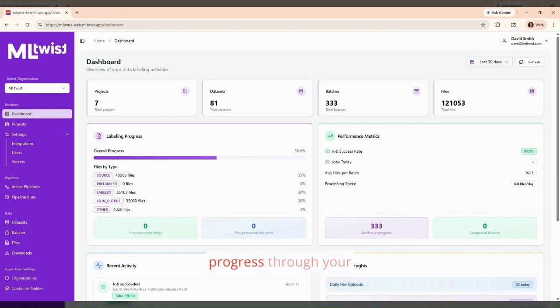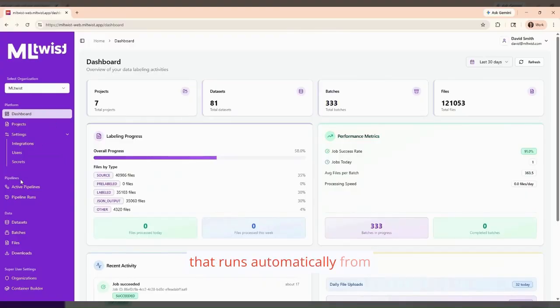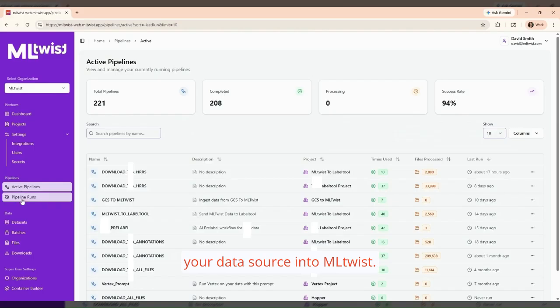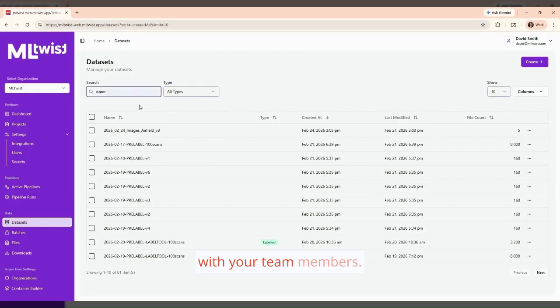Track your data's progress through your project dashboard. Create your own data pipeline that runs automatically from your data source into MLtwist. Next, you can use AI for pre-labeling. Select an LLM to create synthetic data on the fly, visualize and distribute your data with your team members.